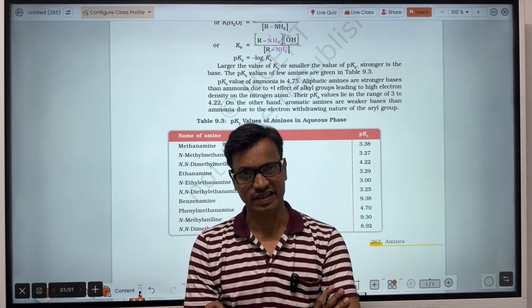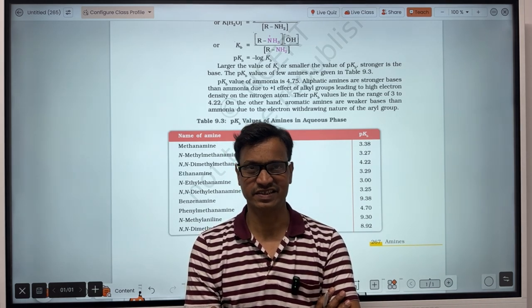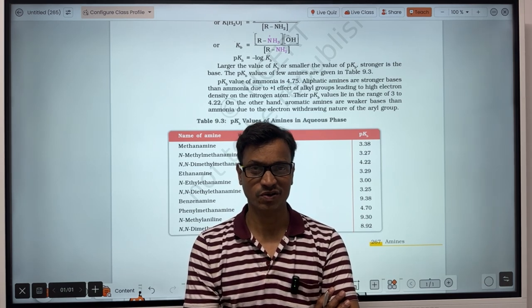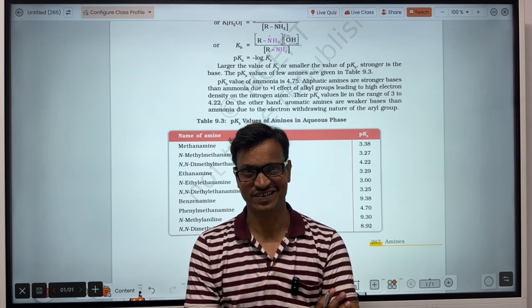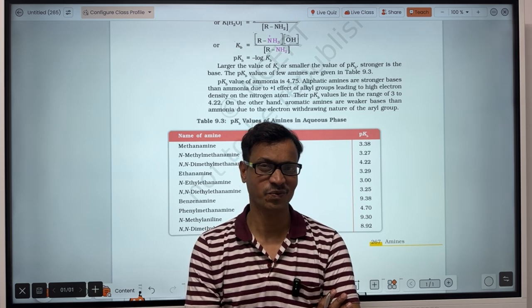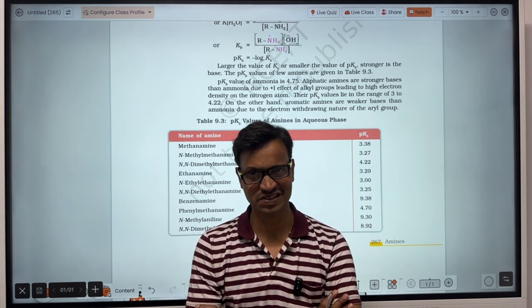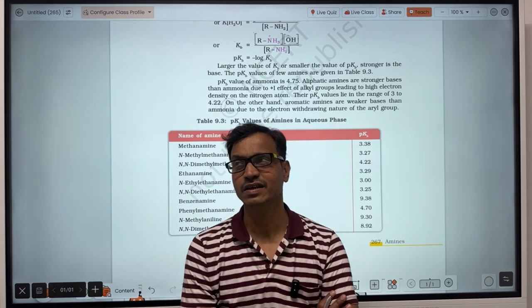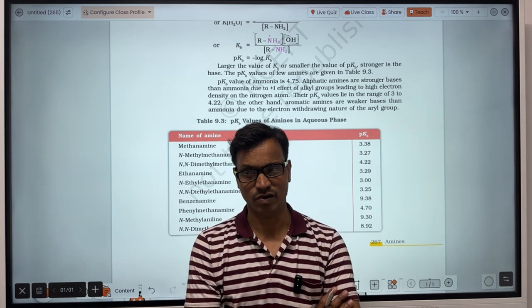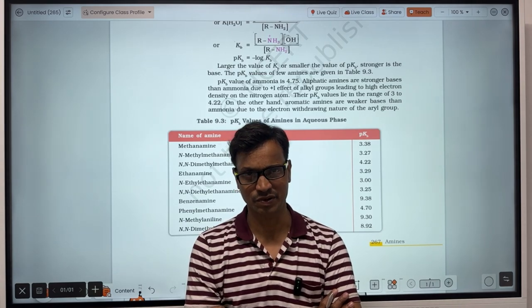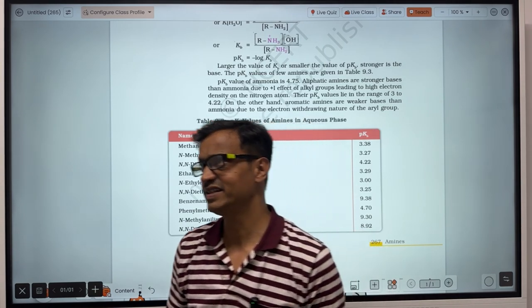One is the electron cloud density at the nitrogen atom, and the second is the order of solubility of amines in water. So first, we discuss the order of basic strength in aprotic solvent or in vapor phase. So let's see.